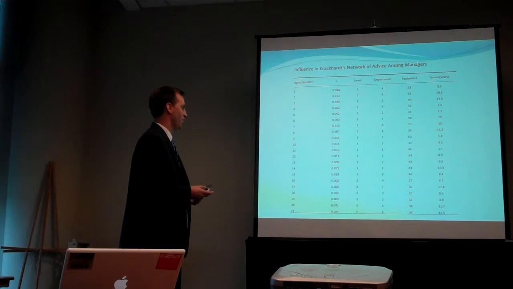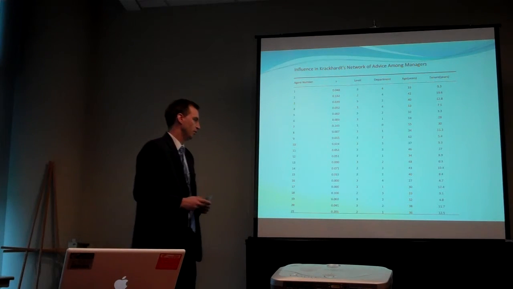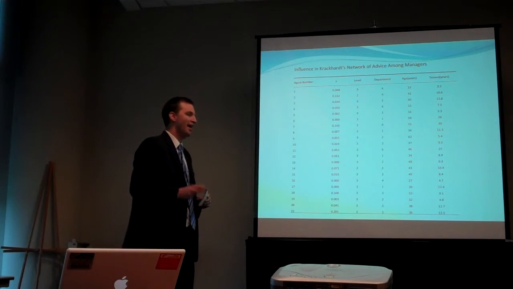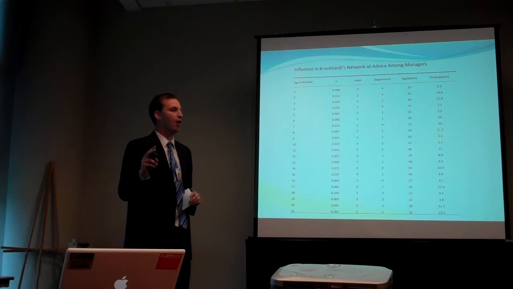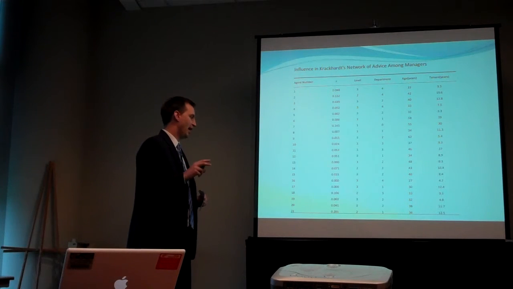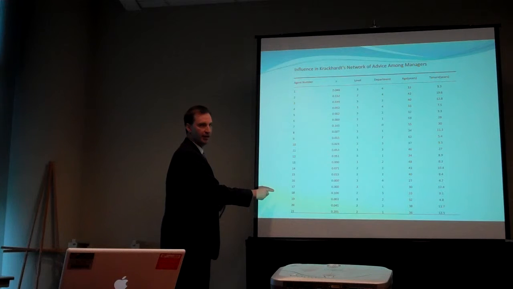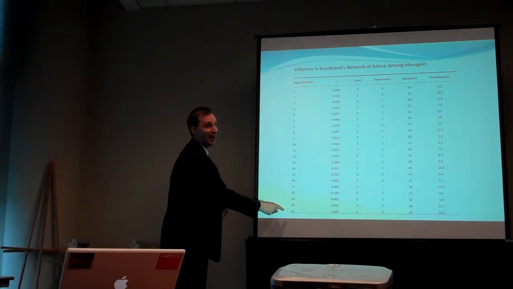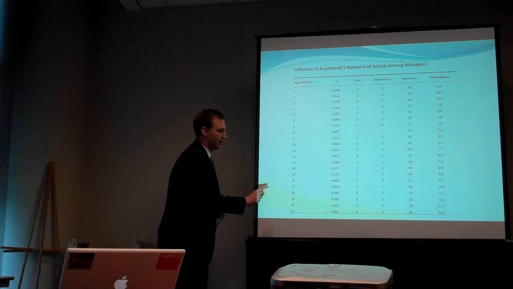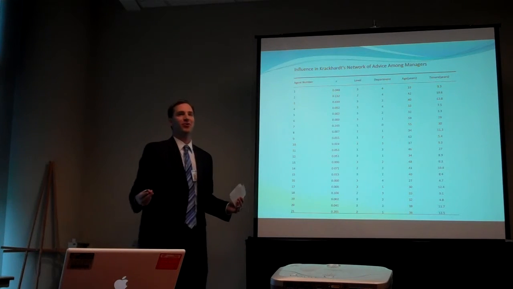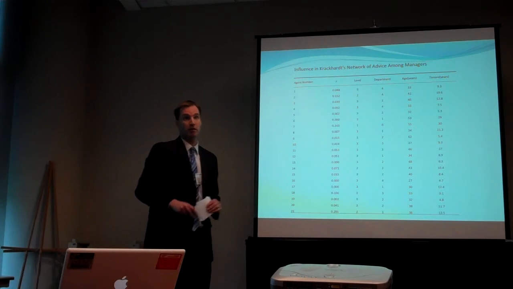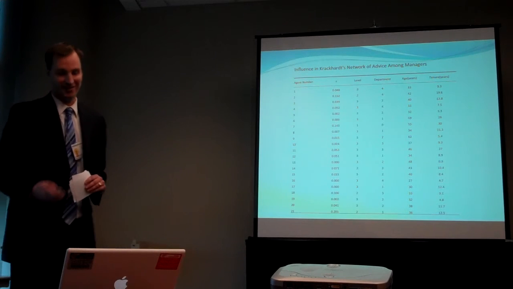And then another thing that I noticed was if we compare 18 to 21, right? 21 has twice as much influence as 18. However, if we compare the number of people that they advise, 18 actually advises more people, 12. 21 advises 8. And that's because the 8 people have more influence. So that makes his influence greater, because he's influencing people of greater influence, even though he advises a smaller number of people.